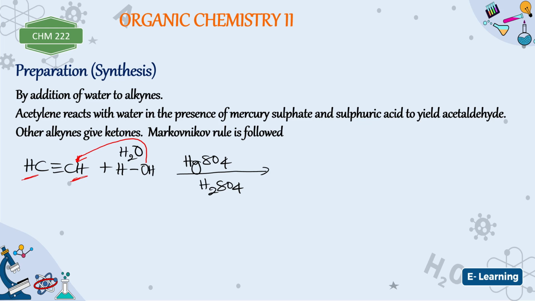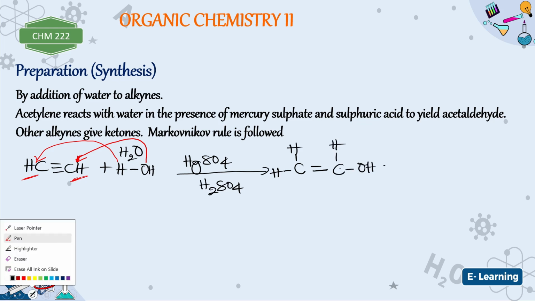All right, so this OH can come here, while this hydrogen can come here. So when that occurs, this is going to form H2C. Now because you are adding 2 atoms to both sides, one of these bonds here will break. So whenever addition reaction occurs, a bond is broken. You know why it's H2C? Because we've added another hydrogen to the one that was here before. There was one hydrogen here, so we added another one. There you have C. Recall that there was hydrogen here before, and here is OH.